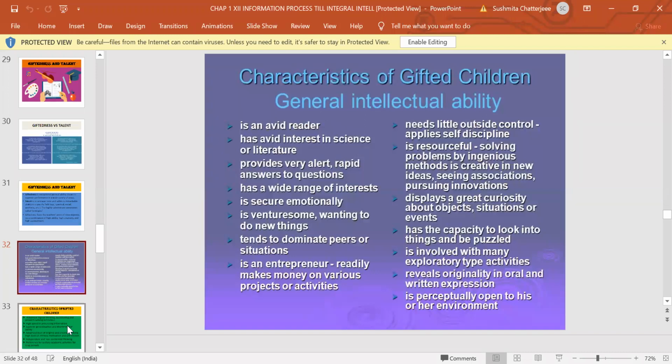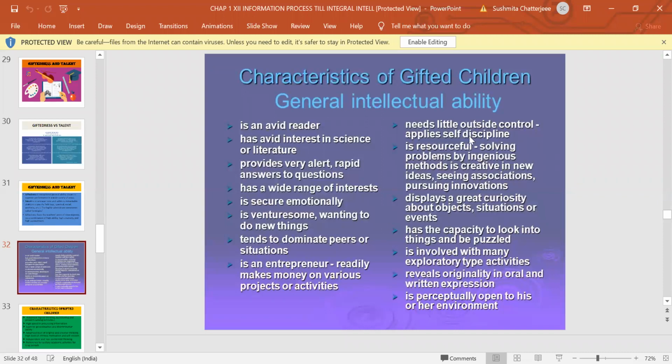Characteristics of gifted children. You can look at some of the characteristics. He is an avid reader. He is interested in reading, interest in science and literature, very alert, gives very rapid answers to questions, has a wide range of interest, is venturesome, wants to try out new things, is an entrepreneur, readily makes money on various projects and activities, needs little outside control, applies self discipline. They don't have to be monitored by people outside.